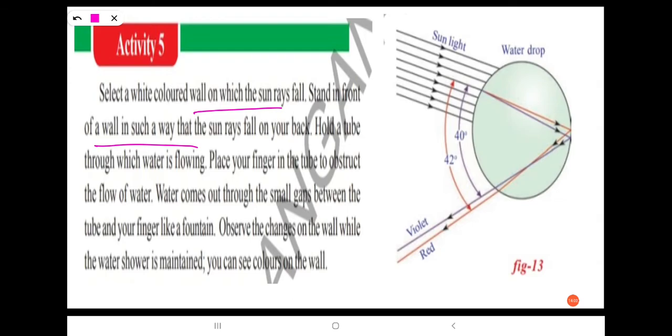Now hold a tube through which water is flowing. Place your finger in the tube to obstruct the flow of water. Water comes out through the small gaps between the tube and your finger like a fountain. Observe the changes on the wall while the water shower is maintained. You can see colors on the wall here.